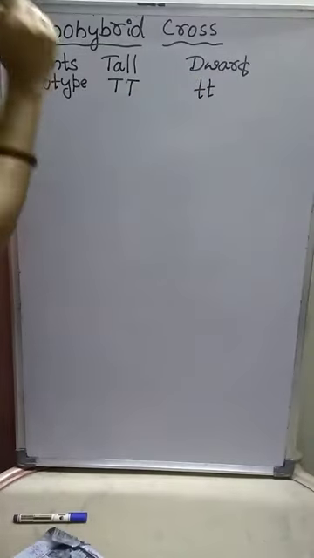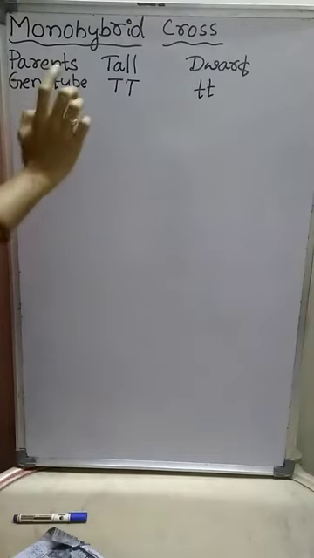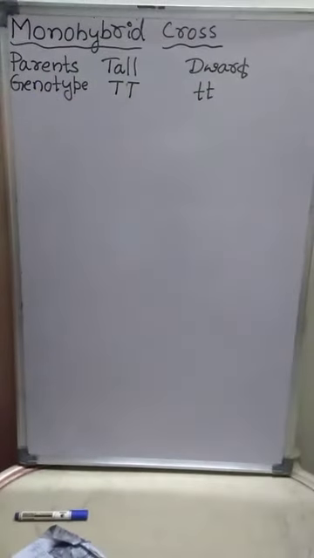For that we need to take the small letter, so small t, because genes are always present in a pair. Then alleles. Alleles are nothing but the alternative forms of the gene. Okay, this is the genotype.